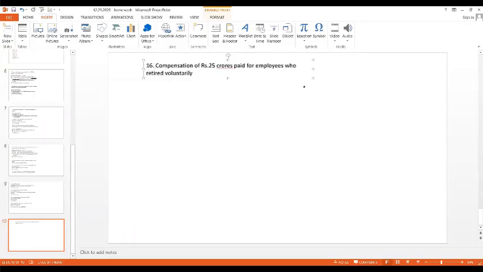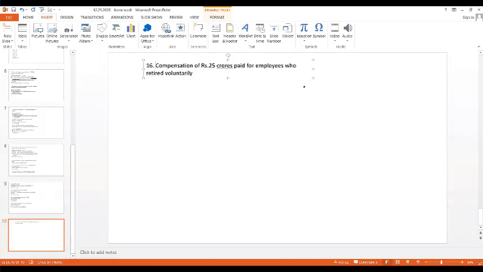Compensation of rupees 25 crores paid to employees who retired voluntarily. Now, let me tell you, what do you mean by voluntary retirement? Many of you might know; I'm just explaining. Usually, the retirement age is 60, is it not? But before 60 years itself, some people might retire, like at the age of 50 or 48. Why will they do that? Because if they retire before their actual retirement, they will be getting something known as compensation. Why are we paying compensation?